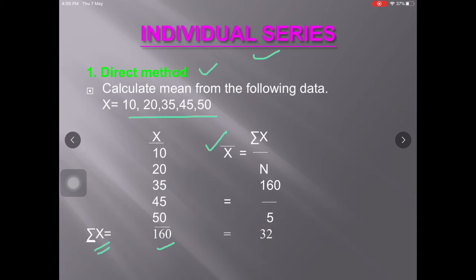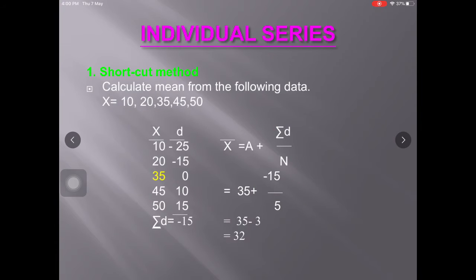So summation x is 160. Now the number of observations are 1, 2, 3, 4, 5. 5 observations are there. So n is equal to 5. So we have to divide summation x, that is 160, by 5. So the mean is 32. In this way we can calculate arithmetic mean from the individual series using direct method.